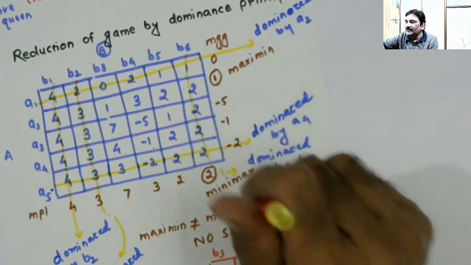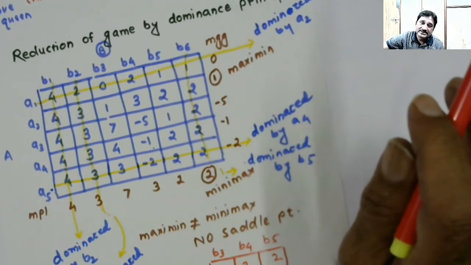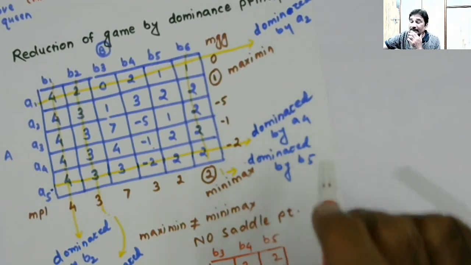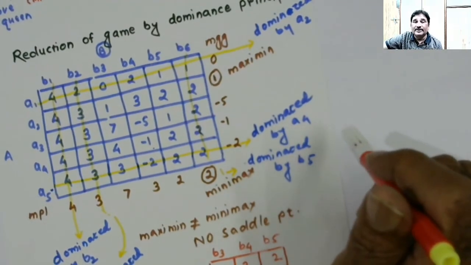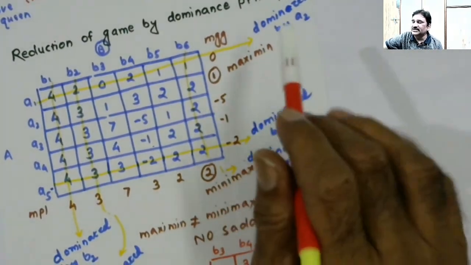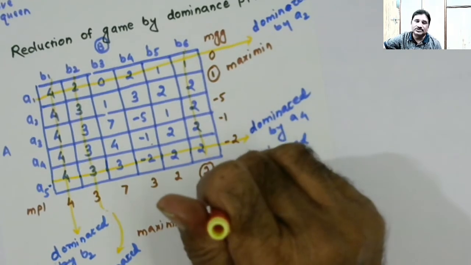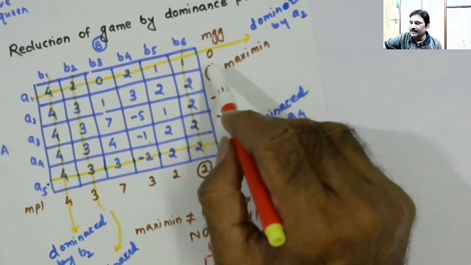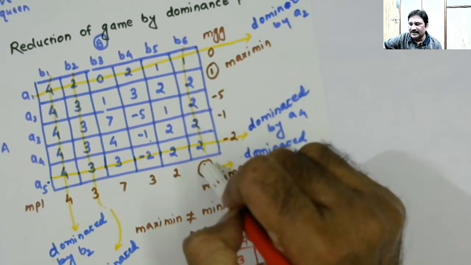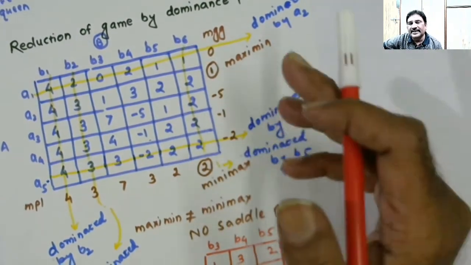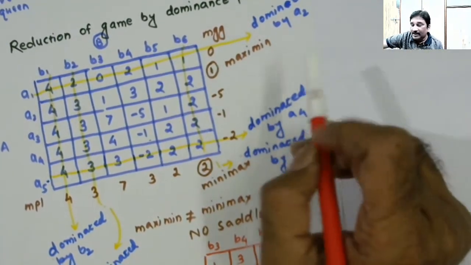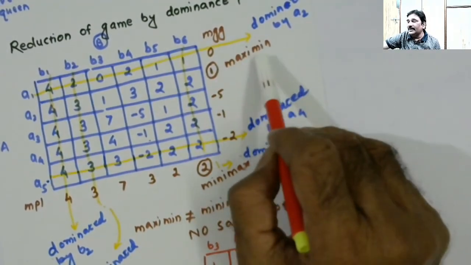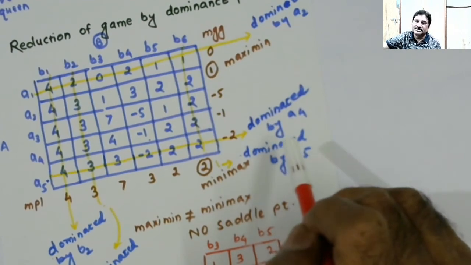Maximin will always be less than minimax. So what will be the game value? Game value in this case will lie between 1 and 2. Had both been equal, then it would have been that value itself. But if they are not, then game value will lie between maximin and minimax.